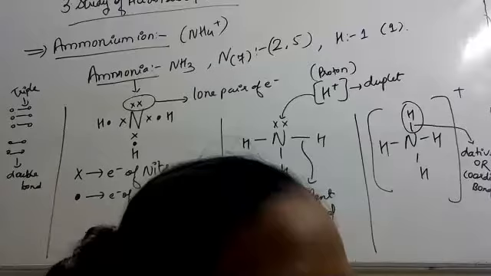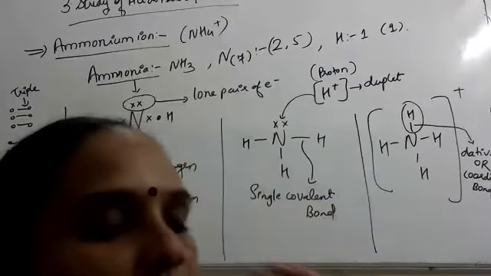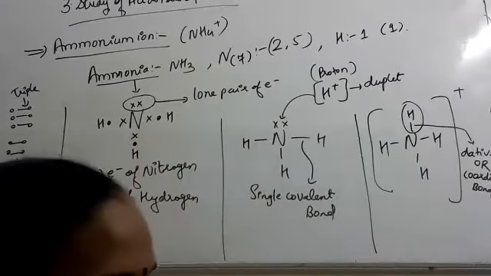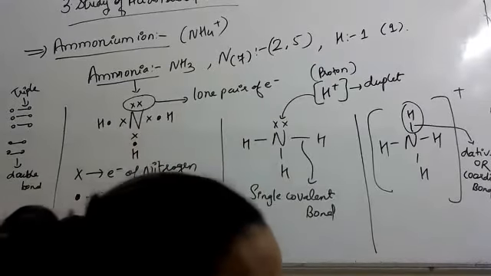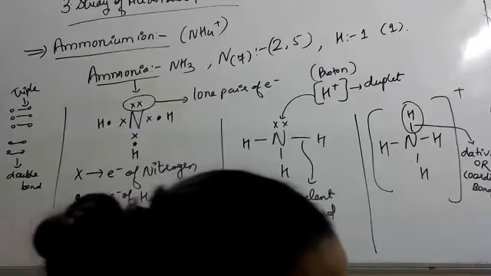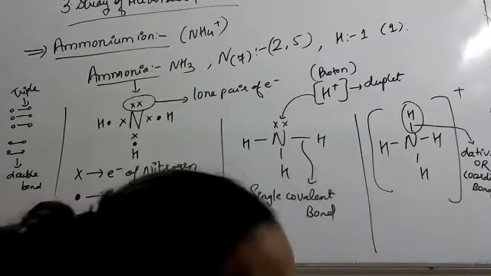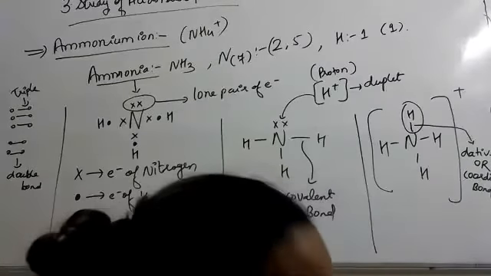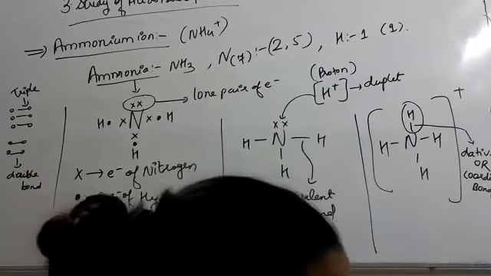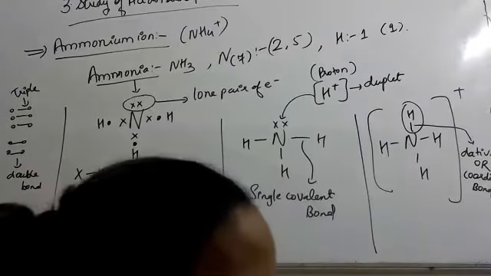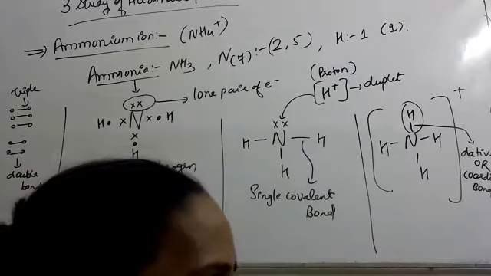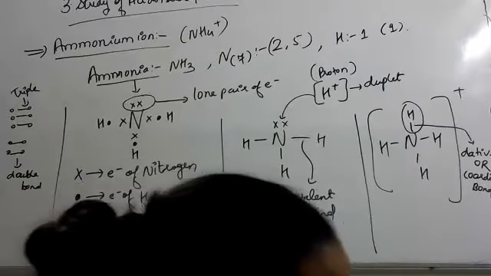See, it's a big paragraph. I will repeat it once. Please cross check. Ammonium ion. The ammonium ion is formed between ammonia molecule and hydrogen ion.